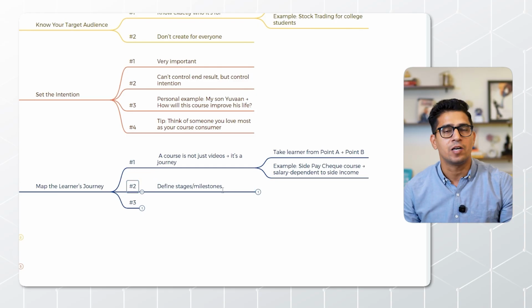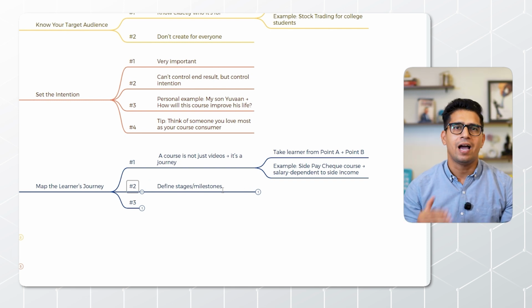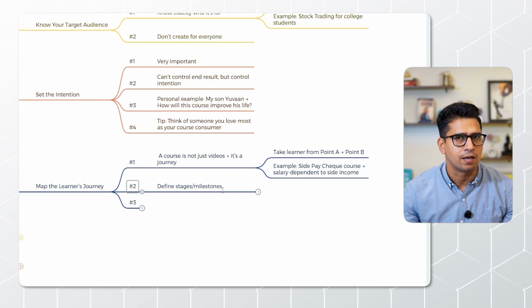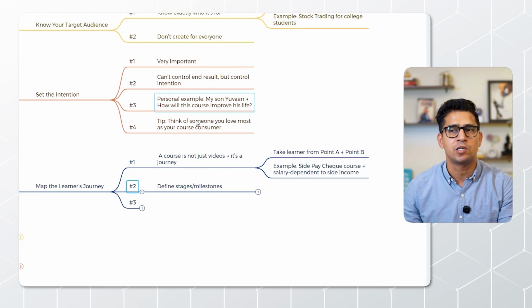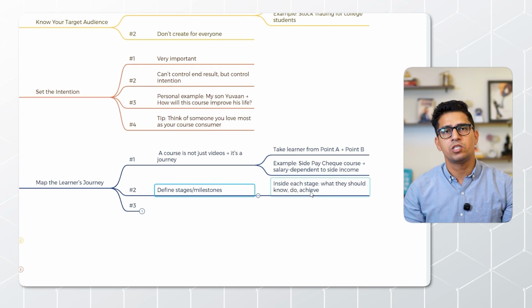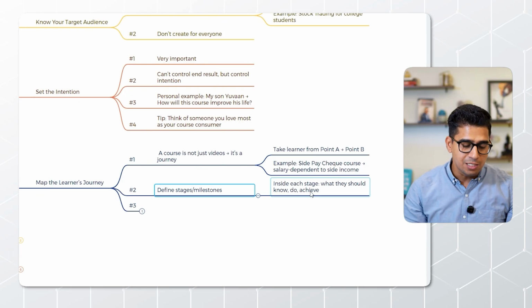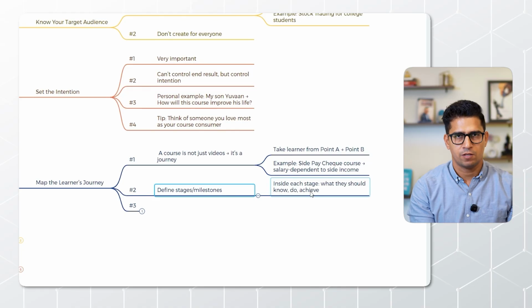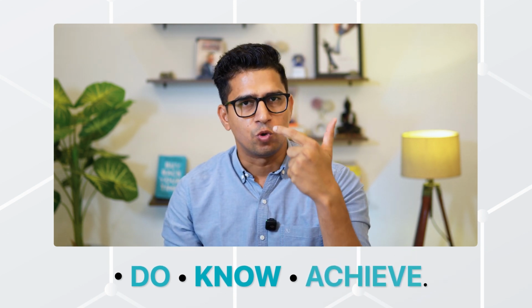This is again the second thing that you need to have clearly in your mind, because if I want to go from Delhi to Mumbai, I cannot go directly. There must be some milestones or stages that I need to go through. It's the same thing here, because this is a journey. So in every stage, every milestone, you should have clarity on what the people at this stage should know, what they should do, and what they should achieve. Three things: know, do, and achieve.